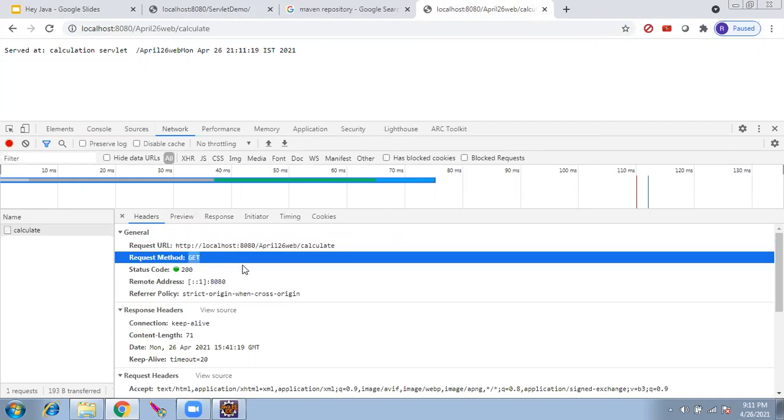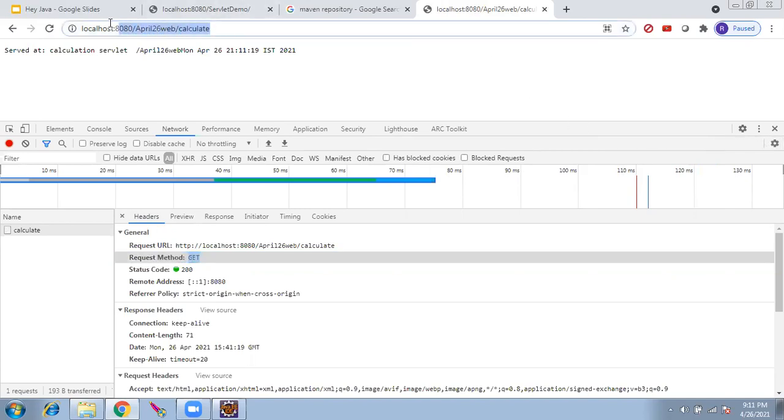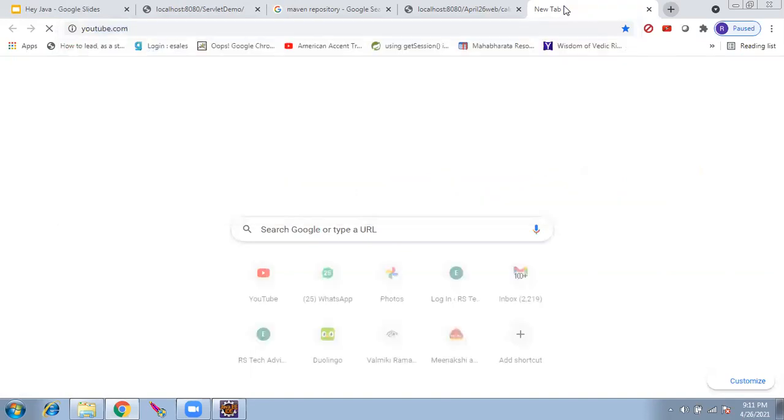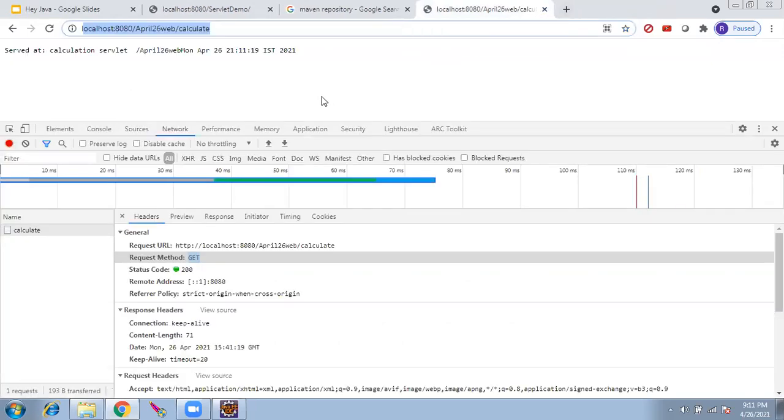We will see an example of how to call the post method later. Rajesh, it's a universal call, right? Yes, for all. Anything you call here is a get. Let's say you go to youtube.com, it is a get call. It cannot be a post call. But within YouTube, if you call something by button click, that can be made a post call. The default will be a get call.